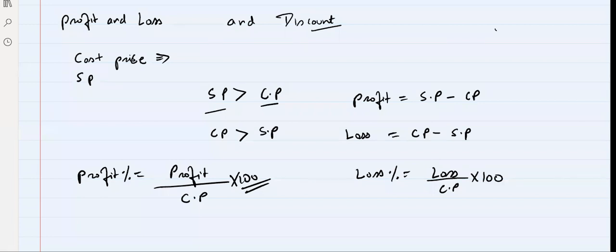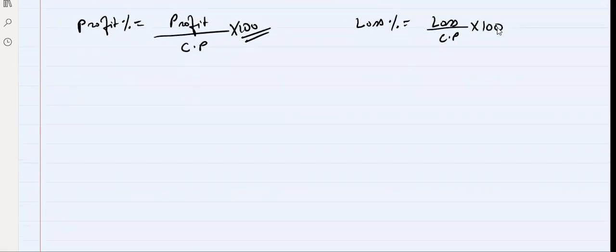Okay, I was just giving you time. Now, we will discuss the last concept, which is the concept of discount. When you talk about discount, suppose we have a jeans of 1,000 rupees, and people obviously want to buy it.